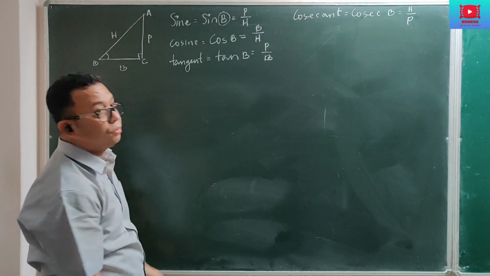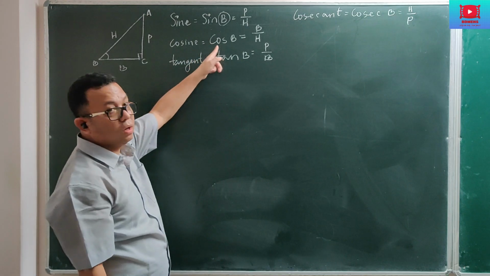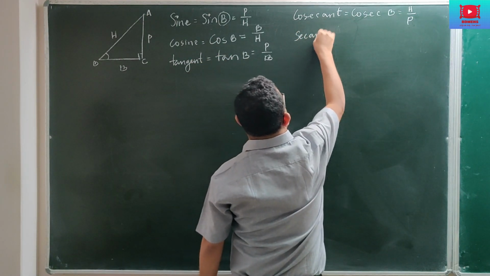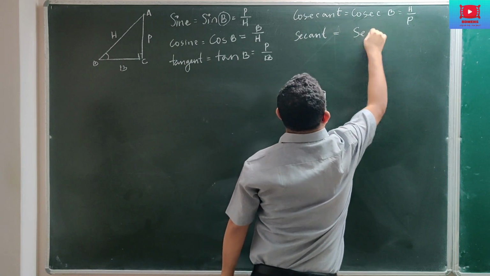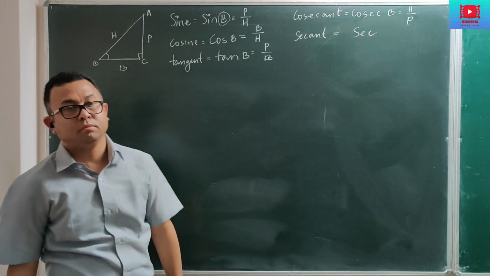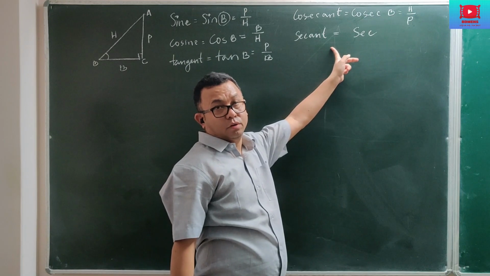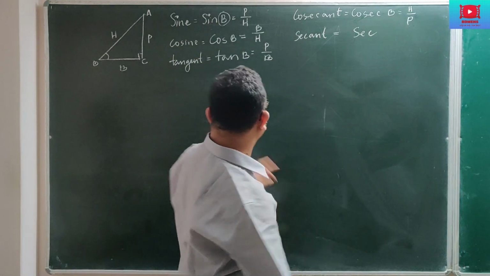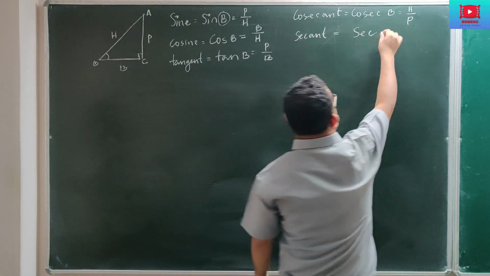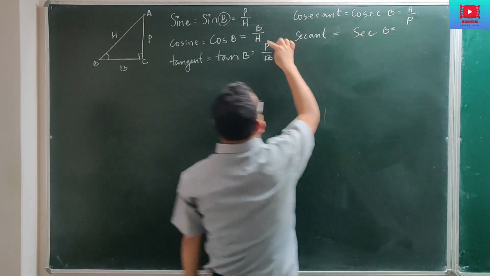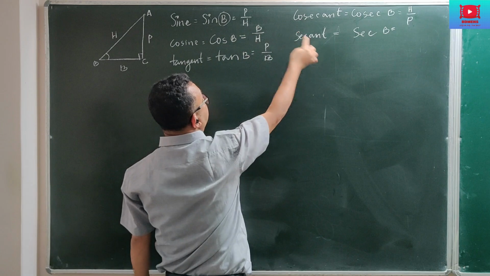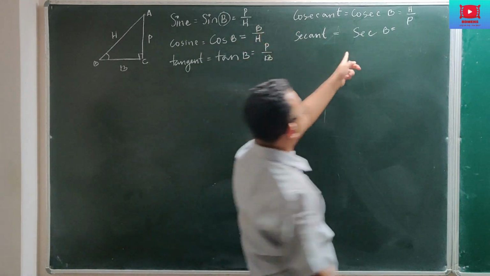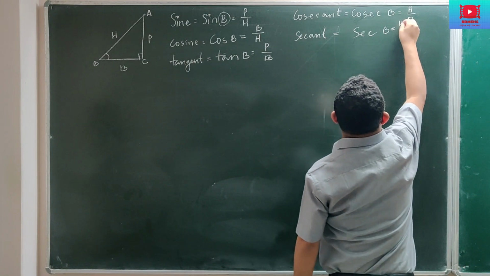Now, the fifth one. The reciprocal of cos is secant, but in short we call it sec. So the full proper name is secant, but in short we call it sec. Again, if the angle of reference is B, I'll have to write sec B. Since cos and sec are reciprocal to each other, if cos is B by S, then sec becomes S by B.